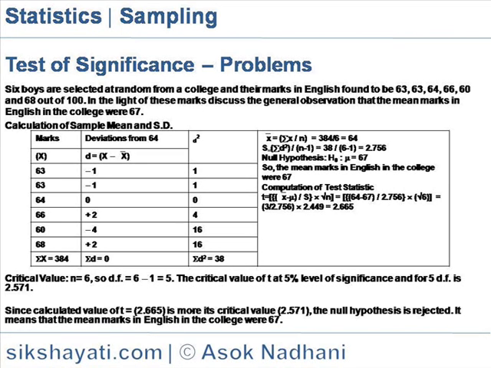Critical value: n is equal to 6, so df is equal to 6 minus 1. The critical value of t at 5% level of significance for 5 df is 2.571. Since calculated value t is equal to 2.665 is more than the critical value 2.571, the null hypothesis is rejected. It means that the mean marks in English in the college were not 67.